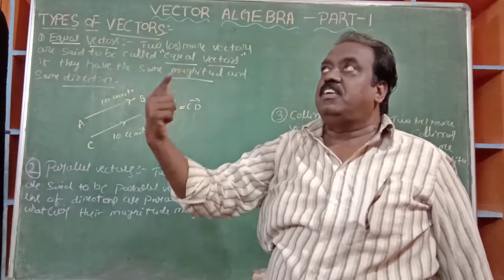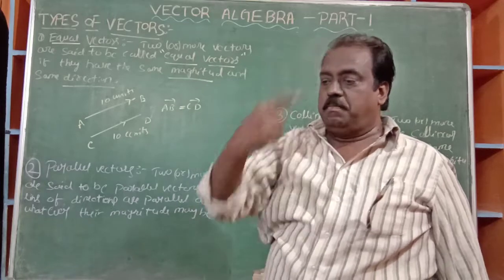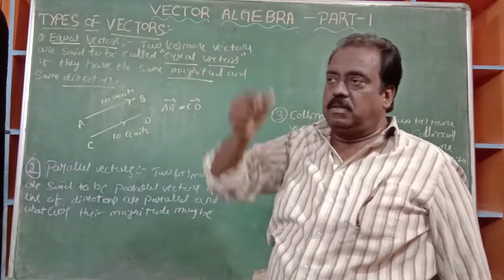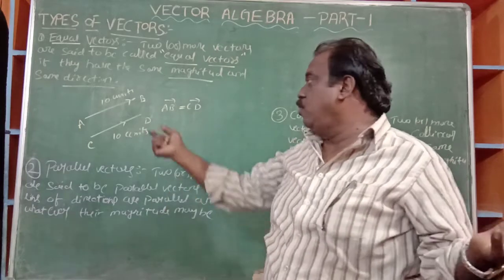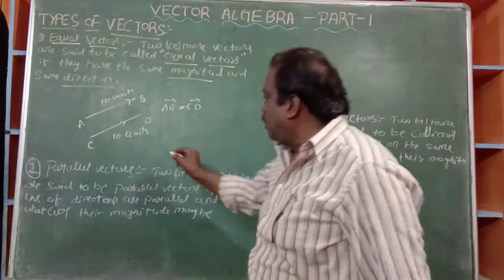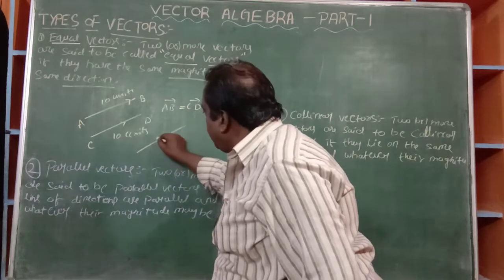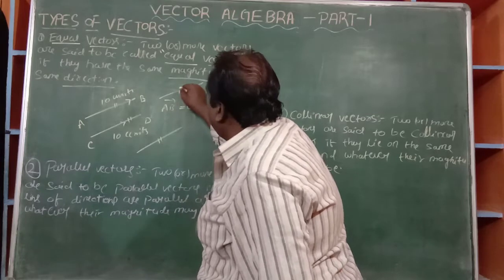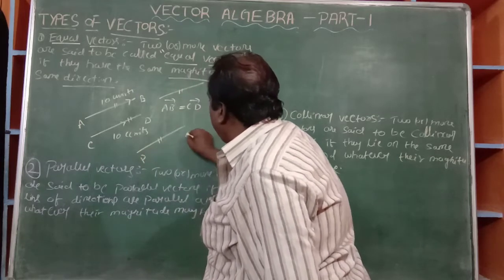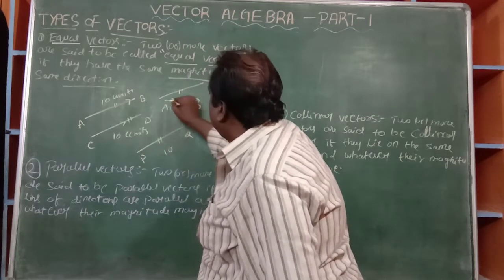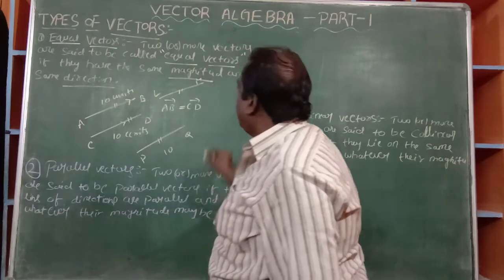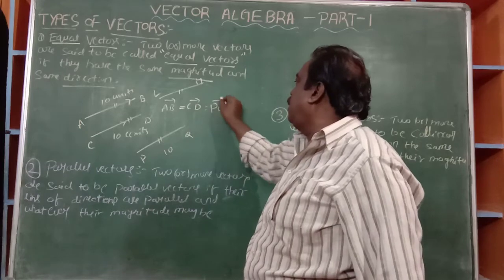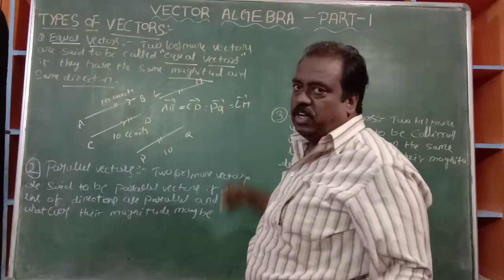A to B, C to D, P to R, L to M, like this. All the lengths are the same, 10 units. Another vector you take here is also parallel to this one. Suppose it is PQ bar, also 10 units, and LM bar. Now AB bar is equal to PQ bar is equal to LM bar. Is it okay?